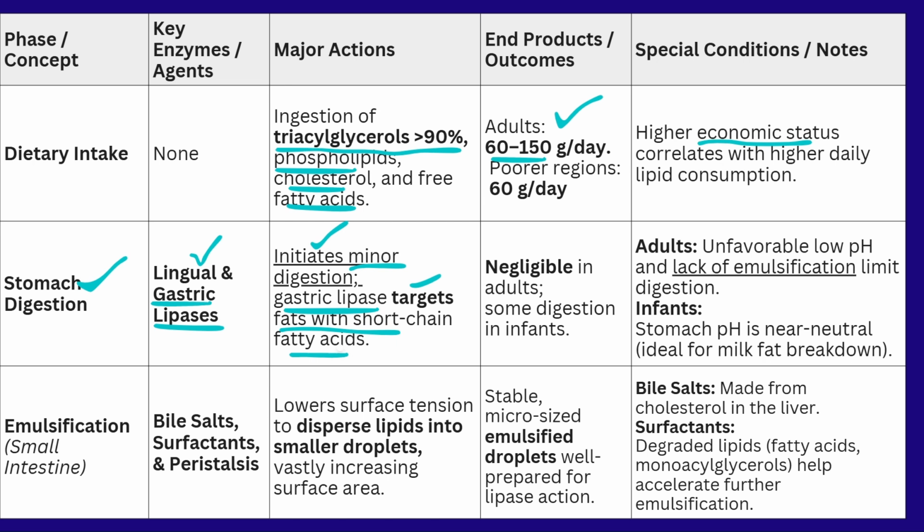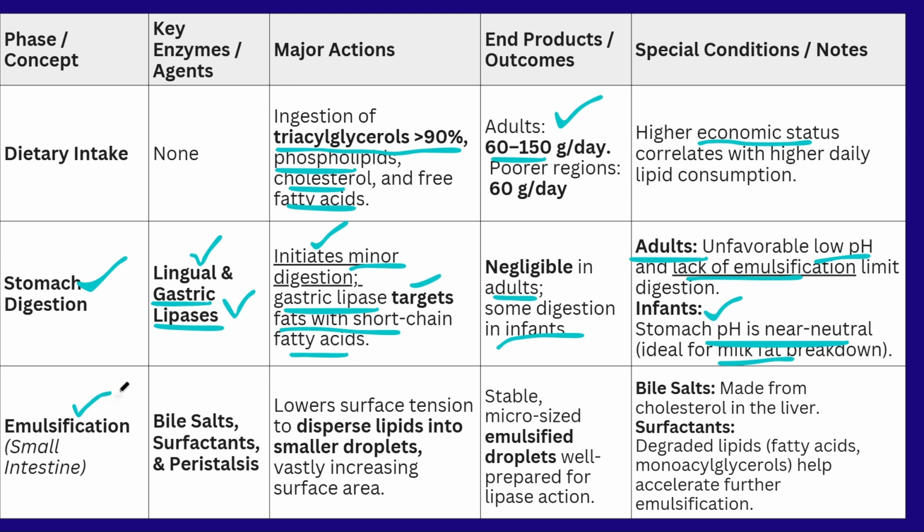These lingual lipase and gastric lipase will help the small intestine to digest the fats with the help of the enzyme called pancreatic lipase. In adults, the action of the gastric lipase is lower, but in the intestine of infants, the pH is neutral. At neutral pH, the infant is able to break the milk fat. But in adults, the pH is acidic, so emulsification cannot easily occur, so in the stomach there is very minimal digestion of the fats.